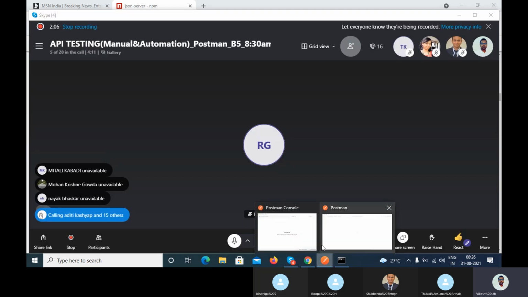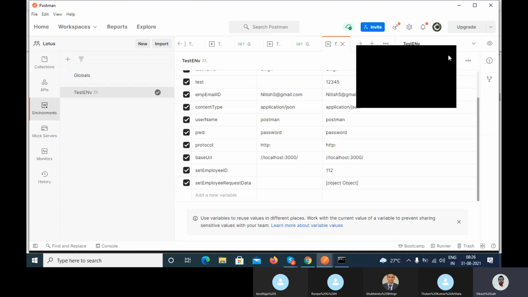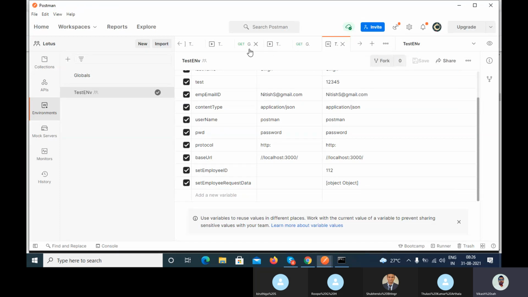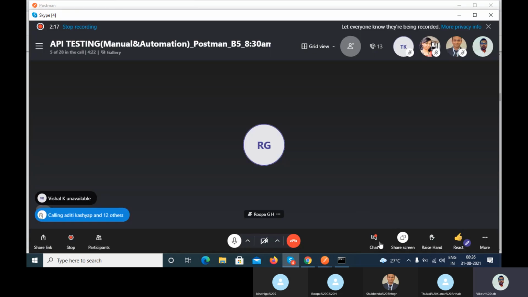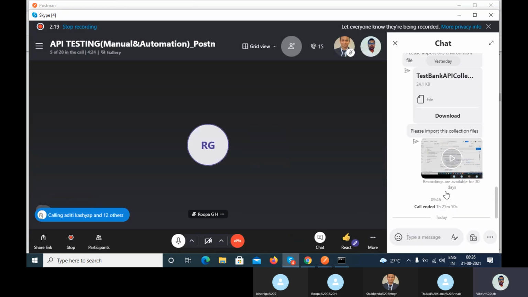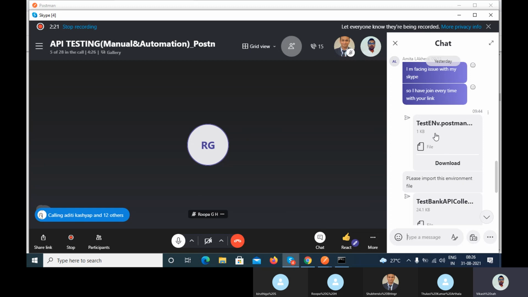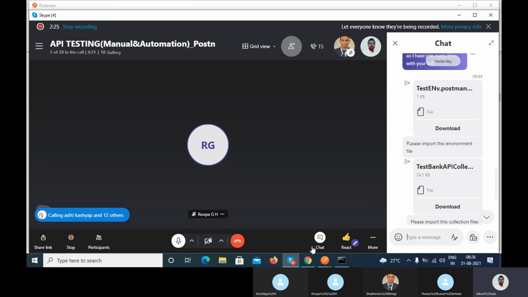Okay, so let me open my Postman. Please open your Postman, and let me close all the things. And this is your collection. Yesterday I provided you the collection and the environment. You can see here, this is the environment which I am using in my Postman, and this is the collection which I am using.